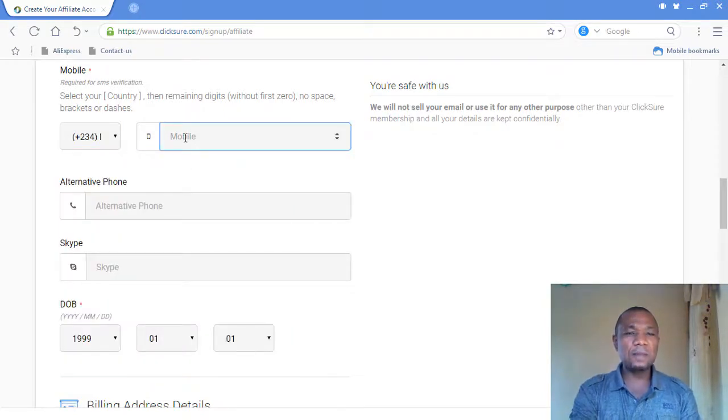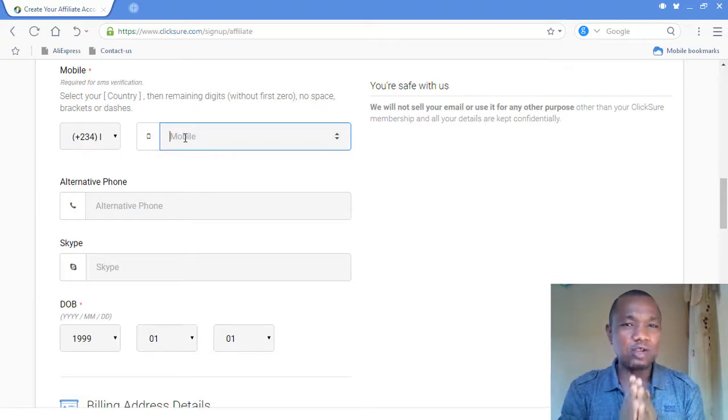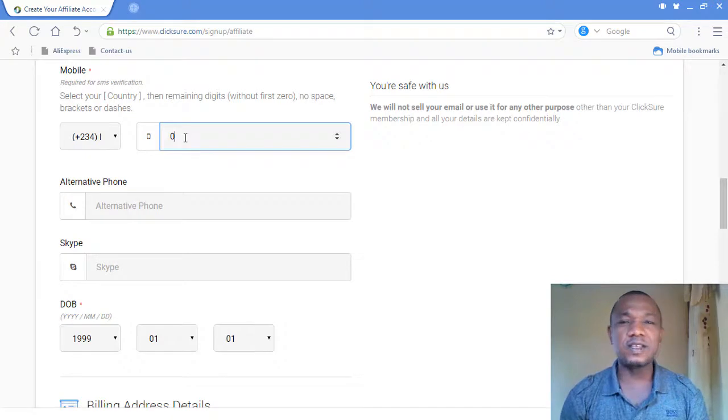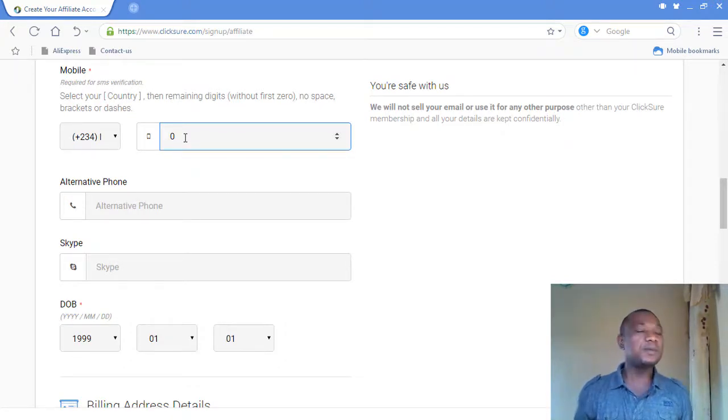Then from this place, you don't need to put your local dial number. Nigerian local dial number is 0, so most of the time it is 080. So the local dial number is 0. Again, if you put it, you will not be penalized for it.